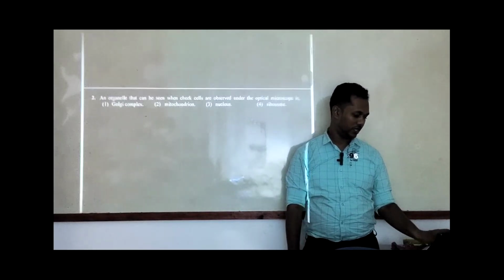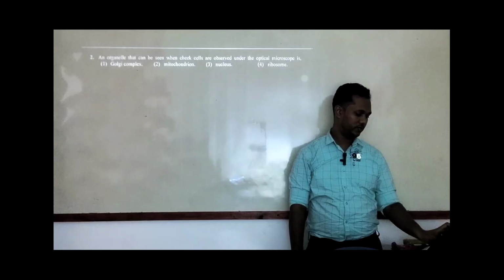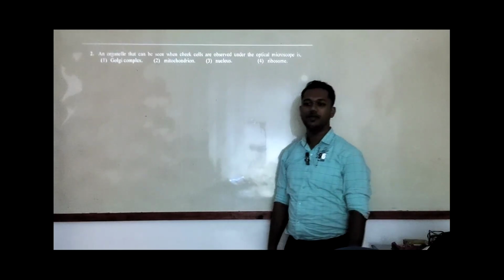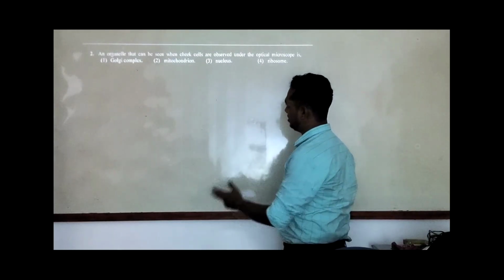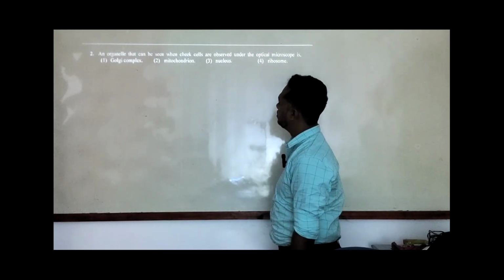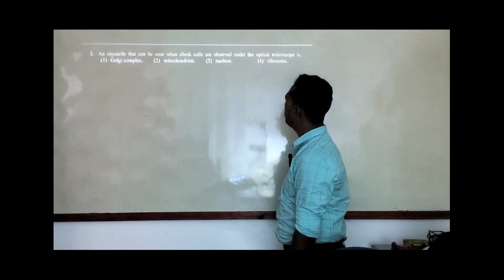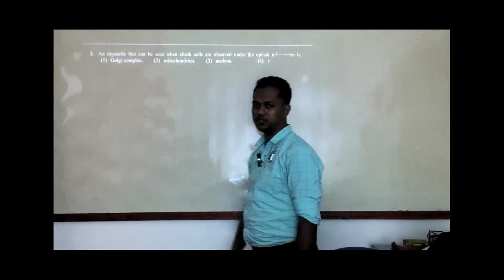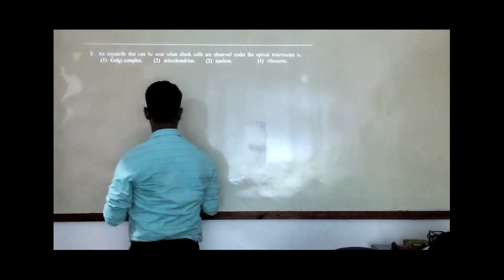So we have another question. It's a good question. I hope you guys can see. All organelles that can be seen when cells are observed under the optical microscope. I will draw the optical microscope here.